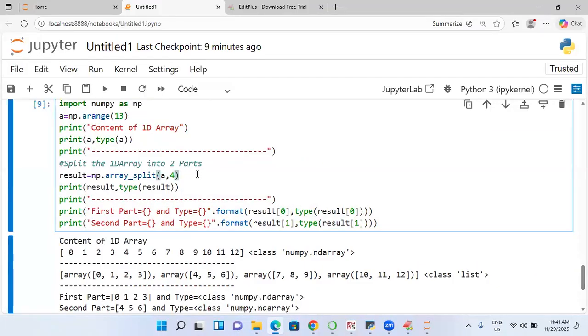The difference between array underscore split and split. Already in our Python level, one split was seen. That is about which one? String level. String split with the default delimiter. String split with a delimiter. That split is different, this split is different. So when split comes into the picture, you have to explain the total answer to the interviewer. Though they are asking about string split, you have to bring the interviewer to NumPy split also. If you know NumPy split, you can answer this in many ways perfectly.